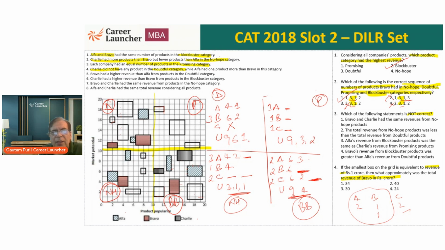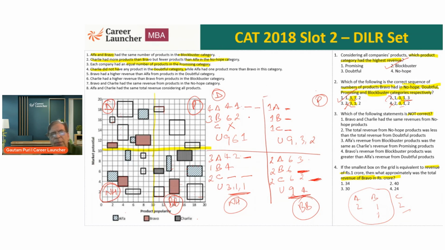That means these 3 products right now, these are 2 and 2. How many products? 1, 2, 3, 4, 5, 6, 7. That means it has to be 4 and 3. After all, there are 7 items in it. In the doubtful category, there have to be 7 products. So Charlie is 0. That means all of them are distributed in A and B. A is 1 more, so it should be 4 and 3.